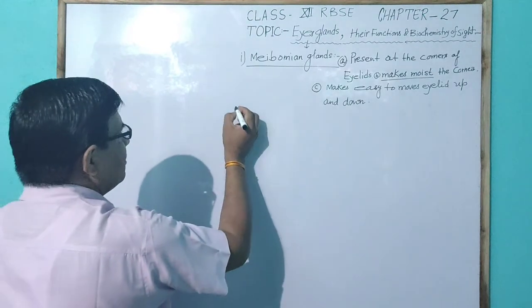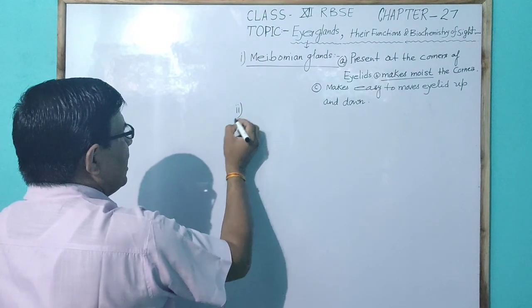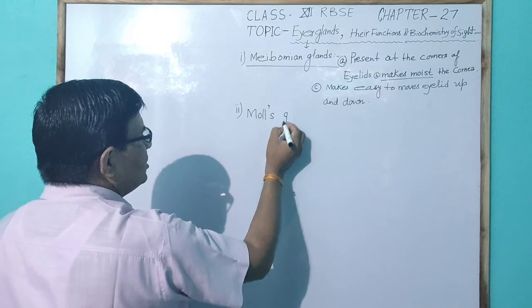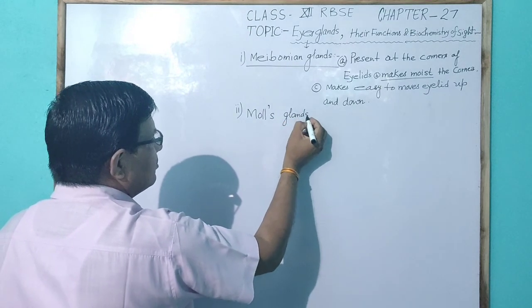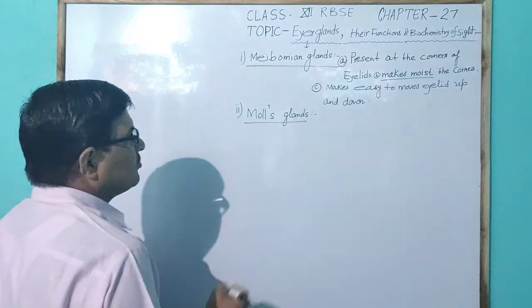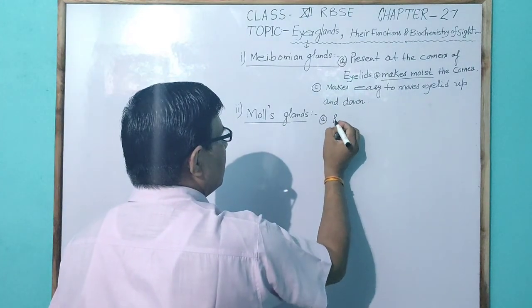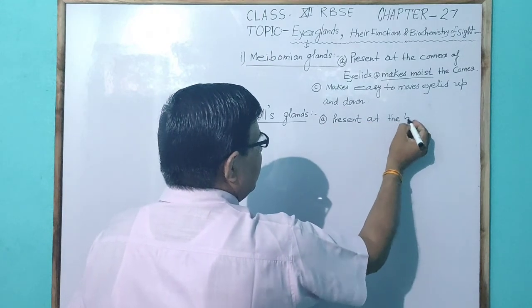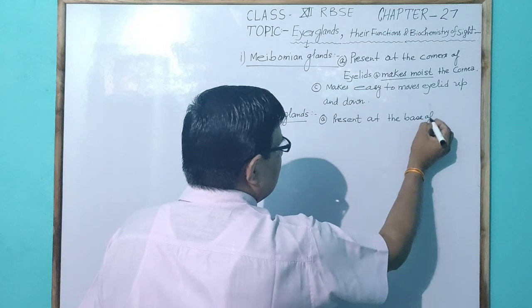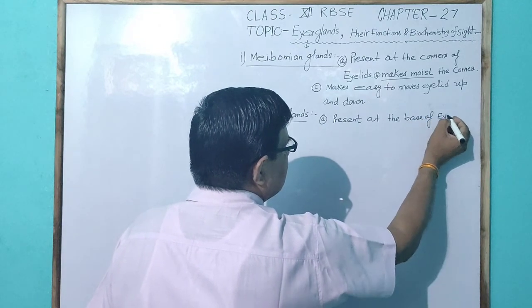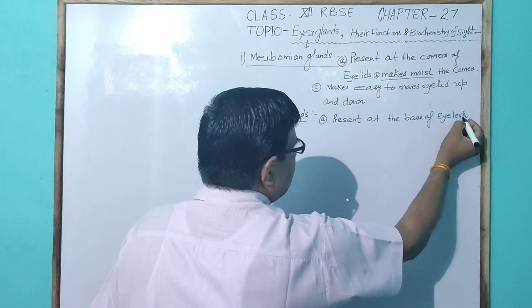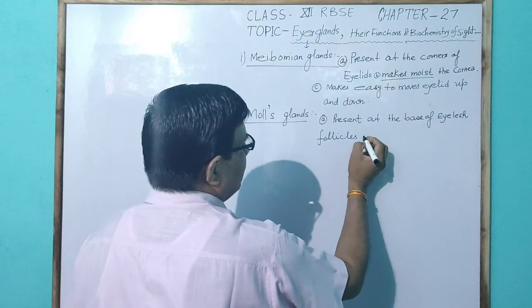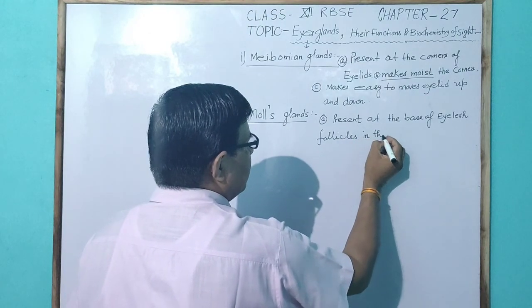Another important eye gland is called the Moll's gland. Moll's glands are present generally at the base of the eyelash follicle in the eyelid.